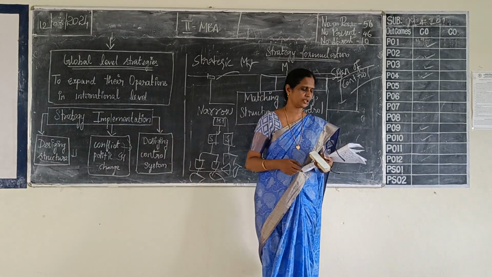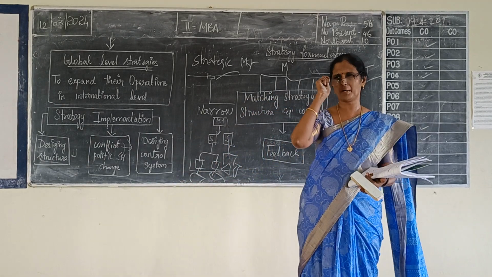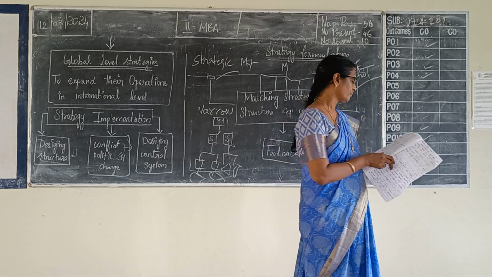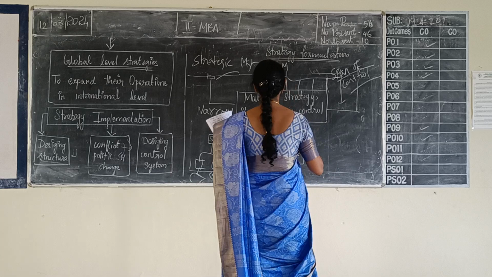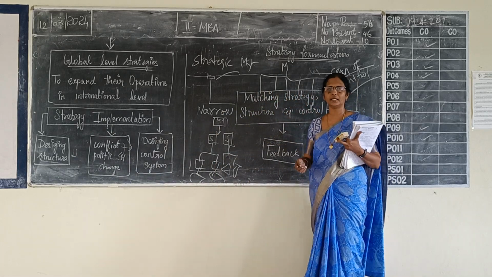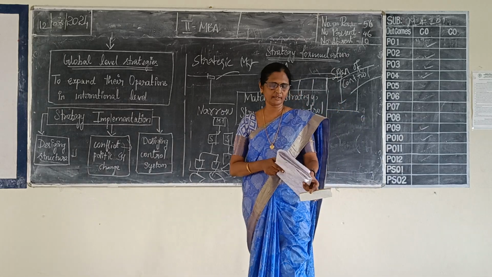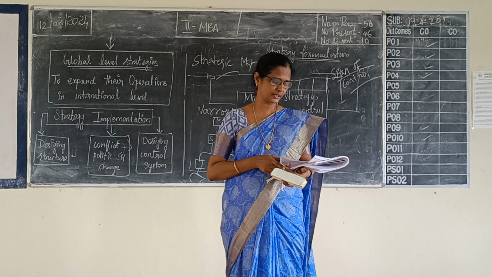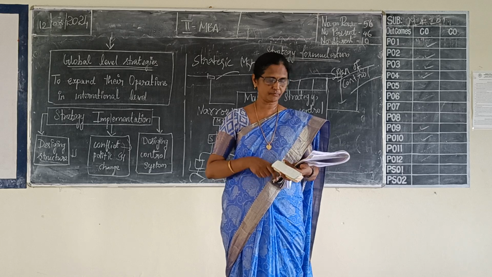Next is designing control system. Next one is feedback. Feedback, that is matching strategy, structure and control. Final one is feedback, right? So you have to get feedback from whom? About the strategies. Where to get feedback?